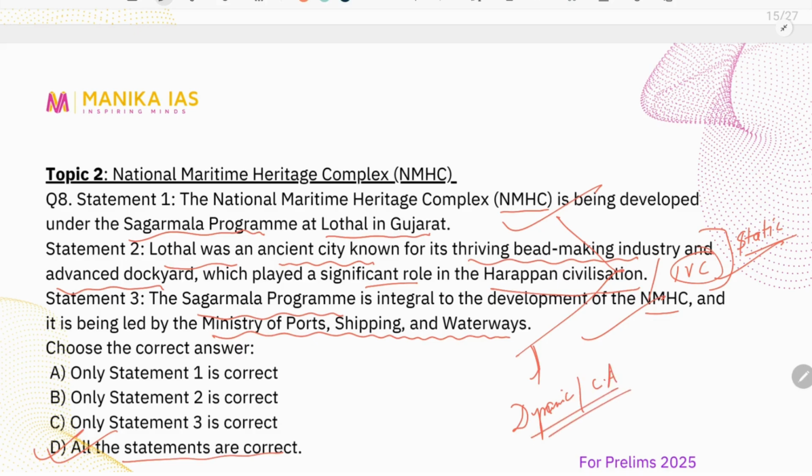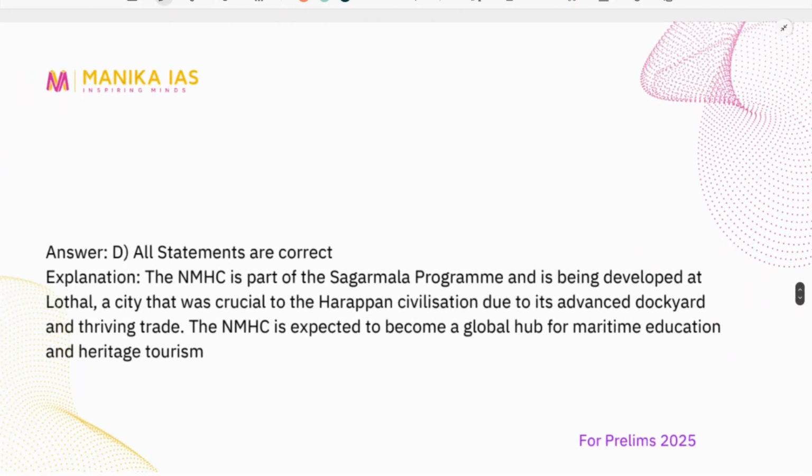So whenever you practice a question, make sure that it has the aspect of both current affairs as well as the static portion. It will check your understanding, it will challenge you, right, in order to extend your horizon of understanding of a topic, and eventually you will be able to solve questions. So here all the three statements are correct. It's a part of the Sagarmala project and a global hub for maritime education and heritage tourism.